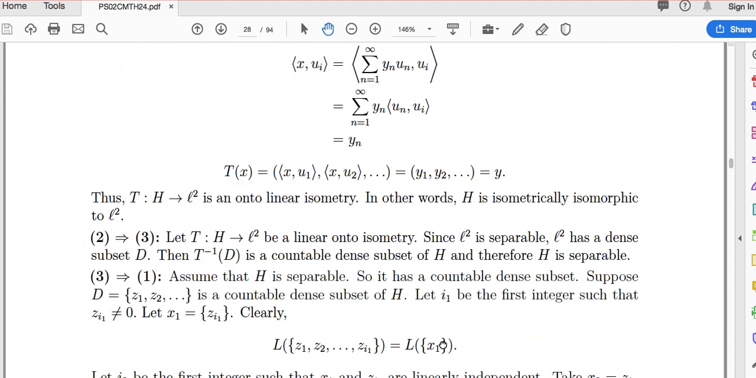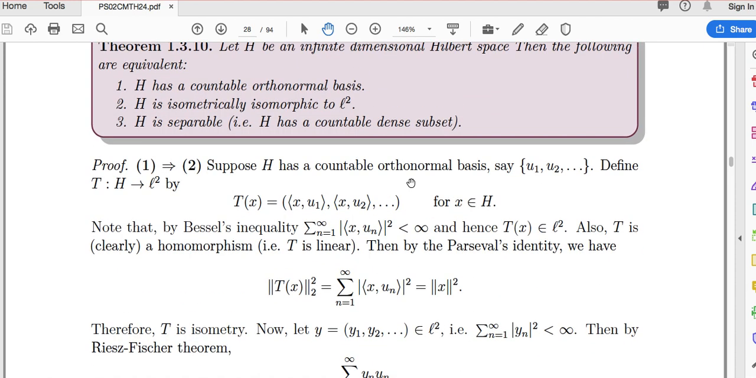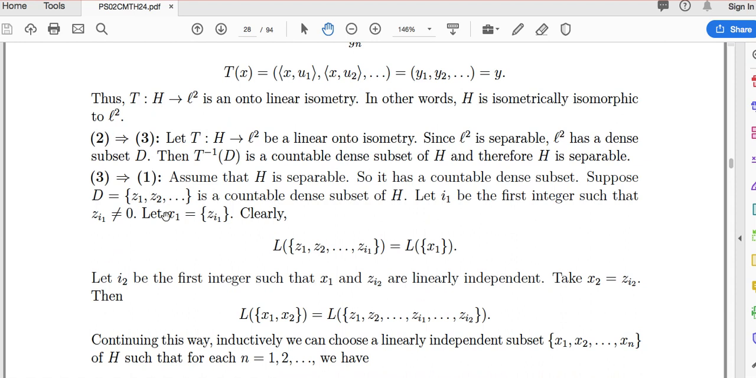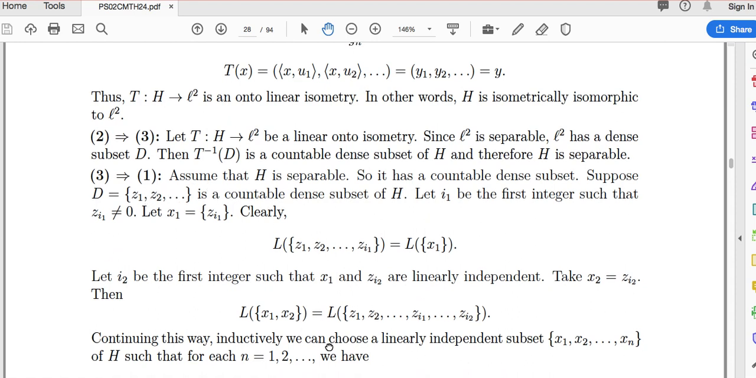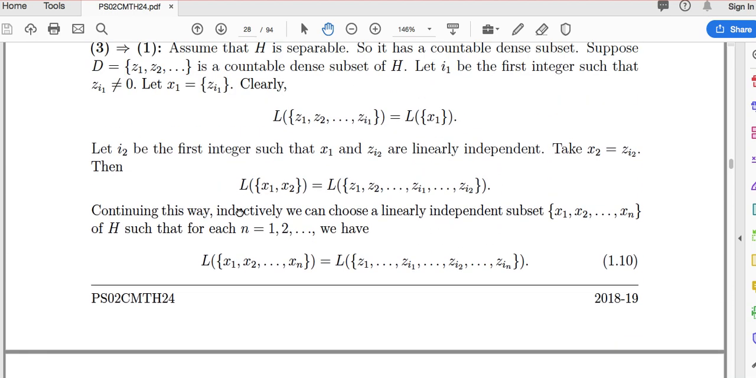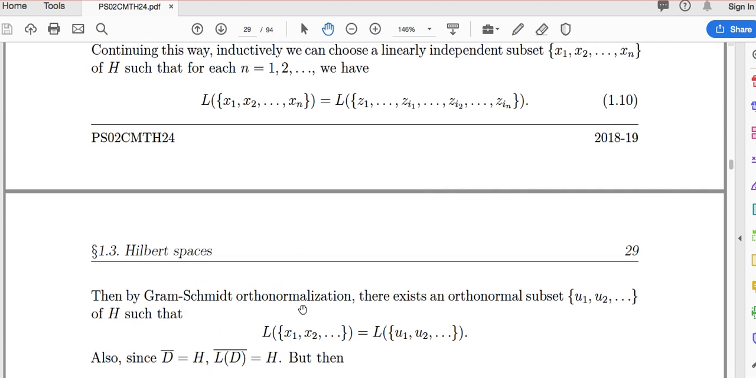We have to prove that it is a countable orthonormal basis. We have got a countable set u1 u2 and so on, which is orthonormal, but we have to prove that it is a basis. First we extracted elements from this which are linearly independent, so we have got this set x1 x2 and so on. By the Gram-Schmidt process, out of this linearly independent set we have got an orthonormal set. Because the main set D is countable, this subset is also countable, and the span is also the same.